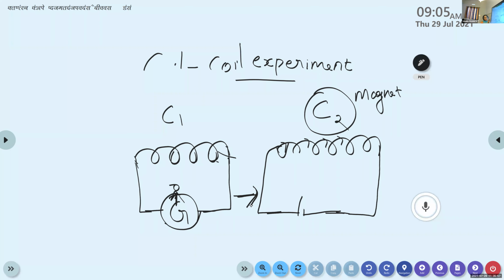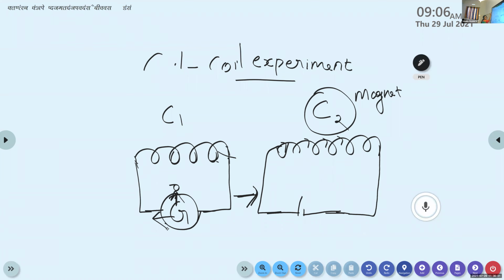When we bring this coil C2 away from C1, what happens? The magnetic field lines reduce to a minimum value. So here also the flux associated with the coil C1 changes. Magnetic flux decreases from a maximum to a minimum value. Here also this change in magnetic flux induces an EMF in the coil C1. That induced EMF generates a current. As a result, the galvanometer shows a deflection, but it is in the opposite direction.